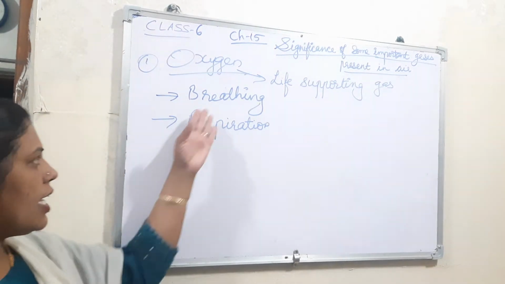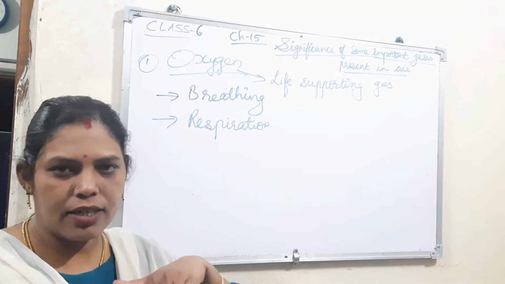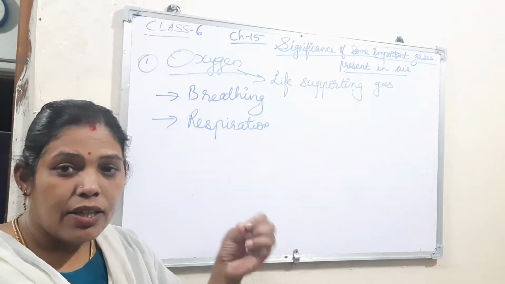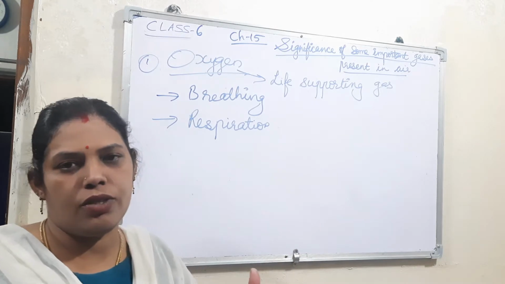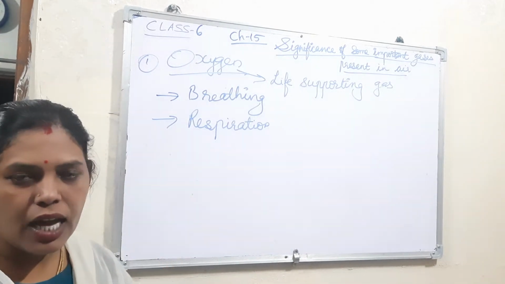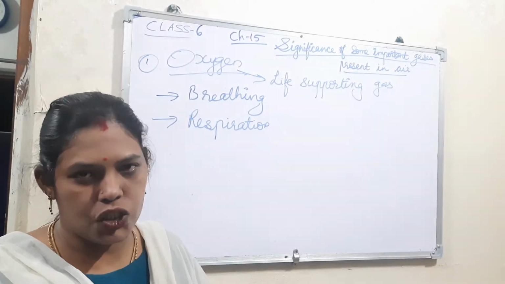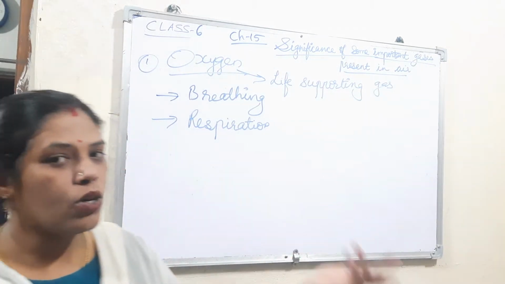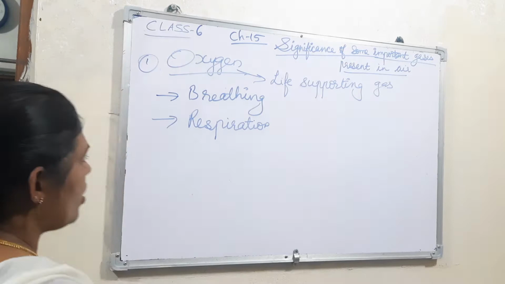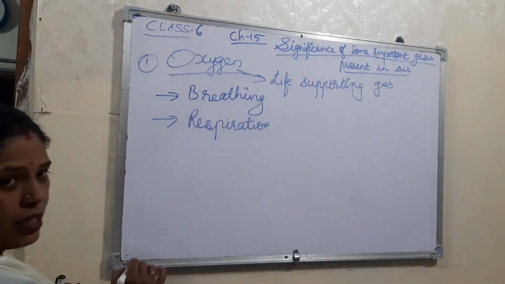Respiration means taking in oxygen, and afterwards that oxygen is utilized for burning the food and releases the energy. That is respiration. Then carbon dioxide will be given out. For that, oxygen is required.